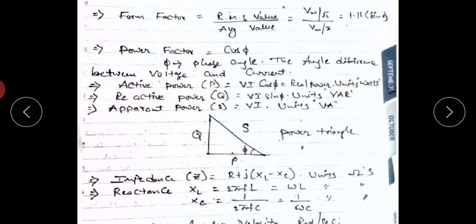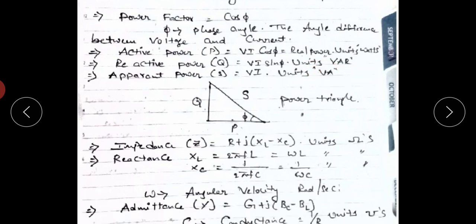Next one, reactive power. It is represented by Q. So it equals voltage into current into sine of phase angle. So VI sin phi is called reactive power. Reactive power units are VAR, volt ampere reactive. So next one, apparent power, it is represented by S. S equals the formula voltage into current. So apparent power units are volt amperes. So active power units are watts, reactive power units are volt ampere reactive, apparent power units are volt ampere. So this is called power triangle.